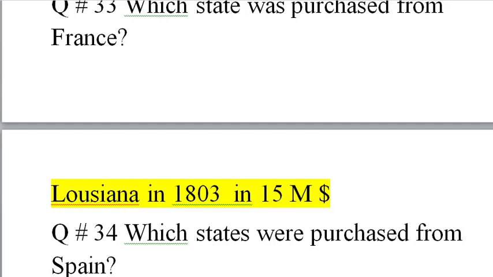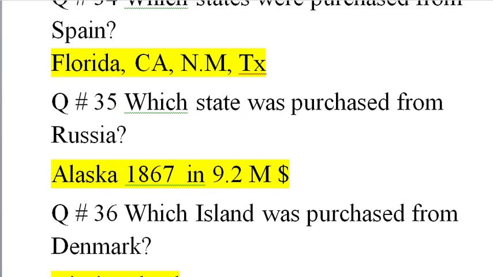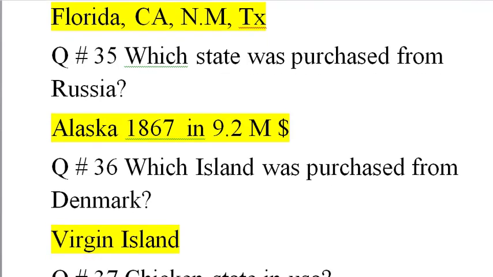Question number 34. Which states were purchased from Spain? These are Florida and California, New Mexico, Texas, some parts of Colorado, and Arizona. They were bought from Spain.